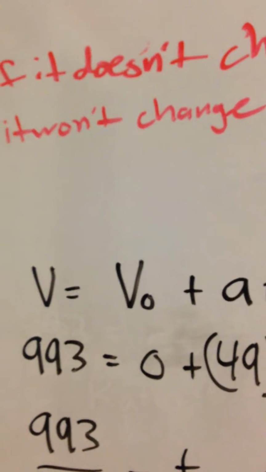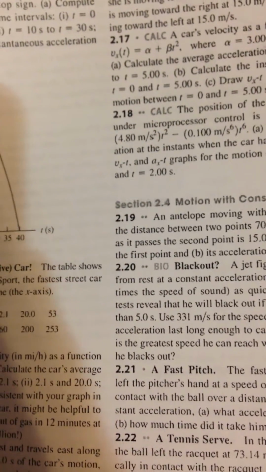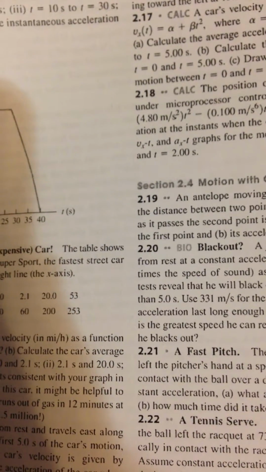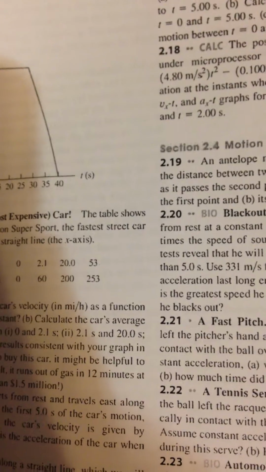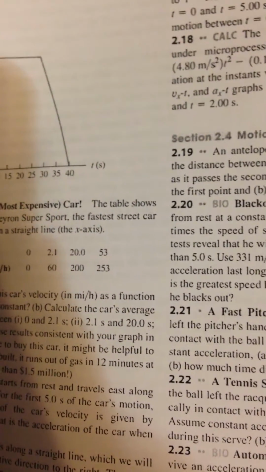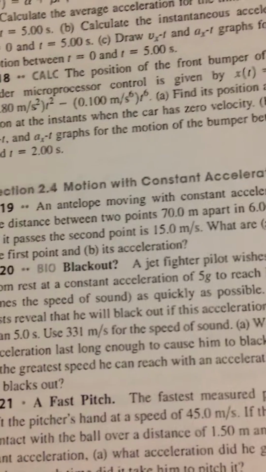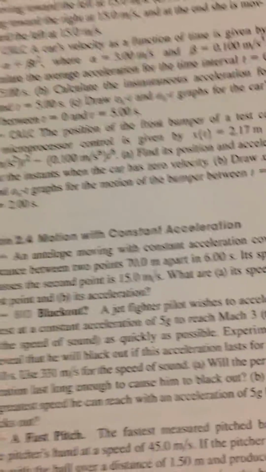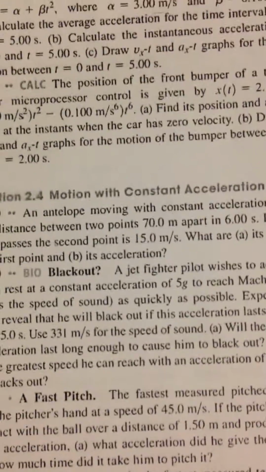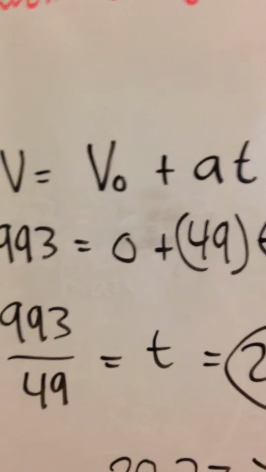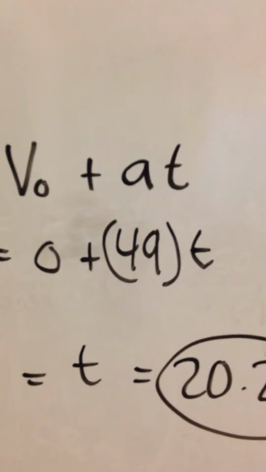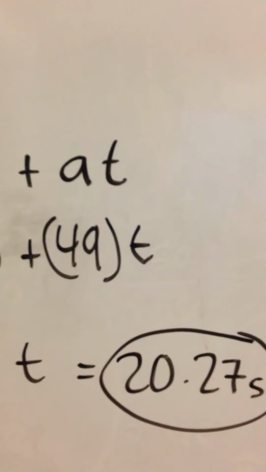Our velocity in the beginning, it already said in the beginning of this that the jet fighter pilot... here we go. Where did it say that? Anyway, it says that he basically was at rest. Yeah, there it is, to accelerate from rest. Okay, so v at 0, velocity at time 0, is 0. He's starting at rest. So we're going to add 49 meters a second squared times the time. We're trying to find time at this point.